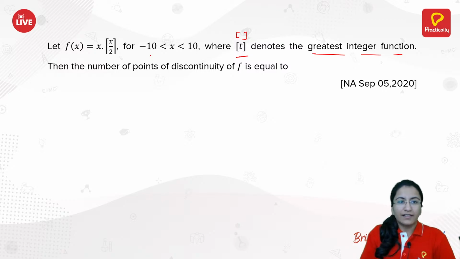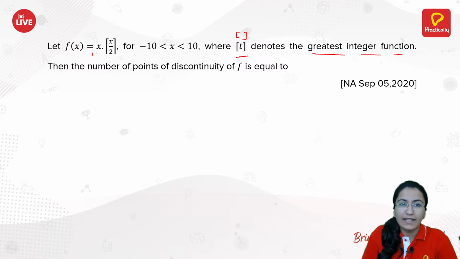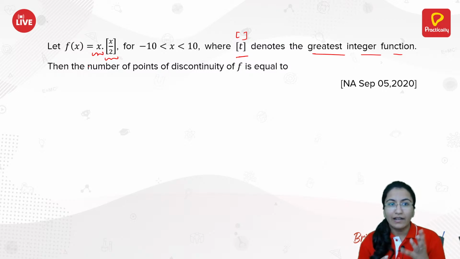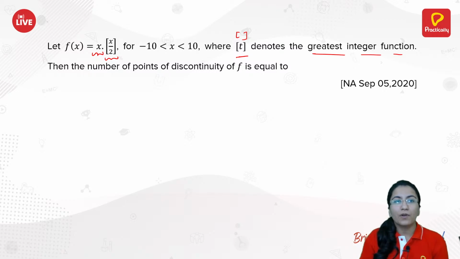Let's just check. Here we have f of x as a multiplication of 2 functions, right? The first function is x only, and the second function is the greatest integer of x by 2. The first function, which is just x, is a polynomial function, which will always be continuous. So there is no issue from this side.